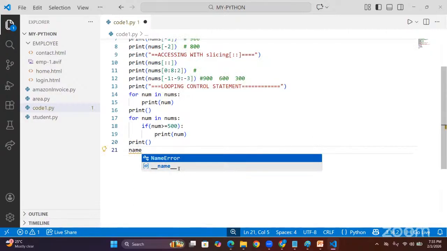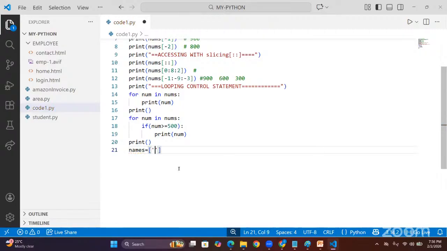Now I am giving names is equal to, guys understand. Here I give something, apple. Next I give ball. Next I give cat. Again I give, suppose, kiwi. Again I give, not apple, but app. Next I give banana. Like this, I give some collection.